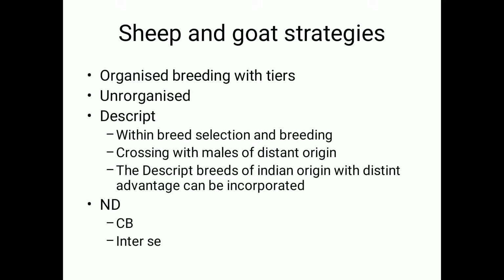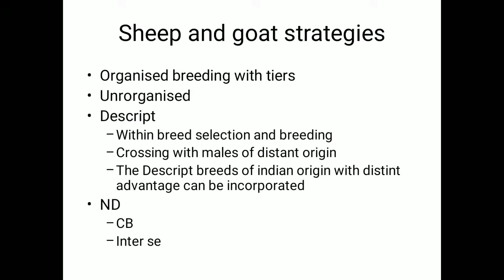In this section what we should see is how we can improve. In the first 2 points, in the organized breeding tiers with well established tiers, the strategies are straightforward. Whatever the ultimate commercial level farmer wants, if he wants animals maturing very early and feed efficiency to be very high, or if he is interested in wool, depending on his requirements, selection will go on in the nucleus farm.